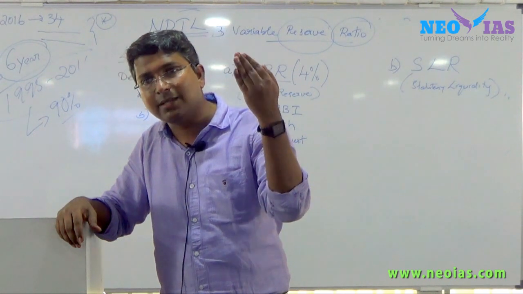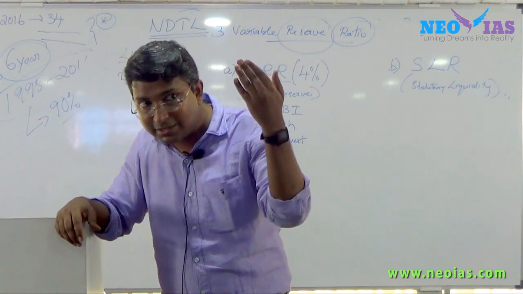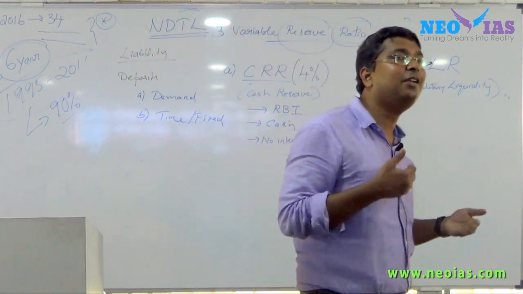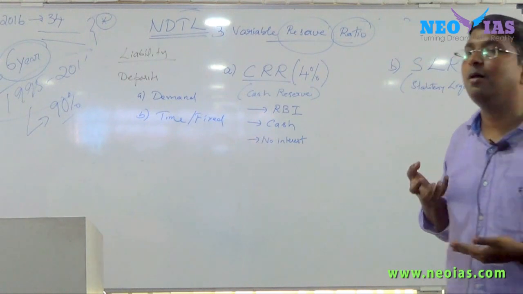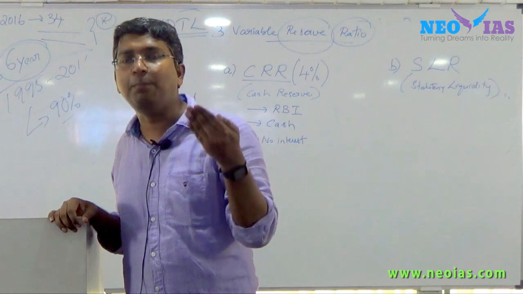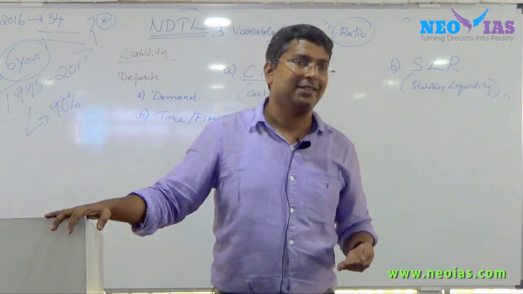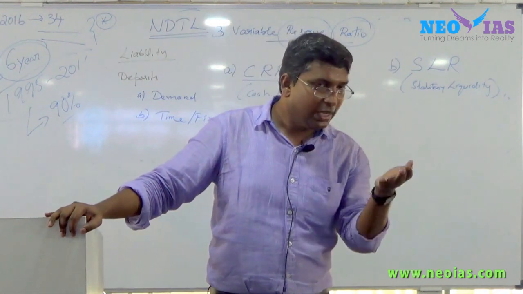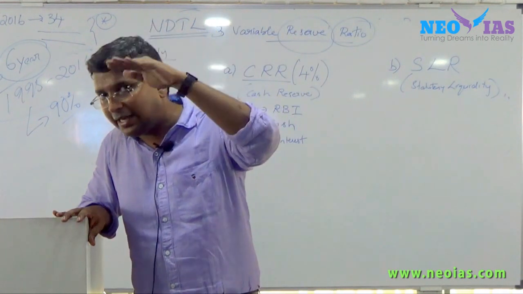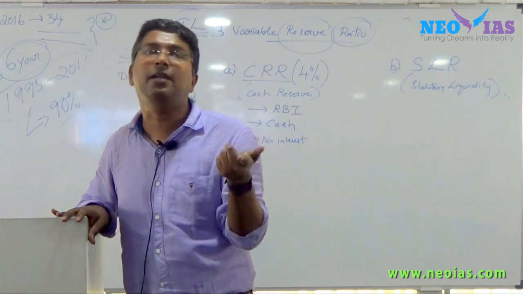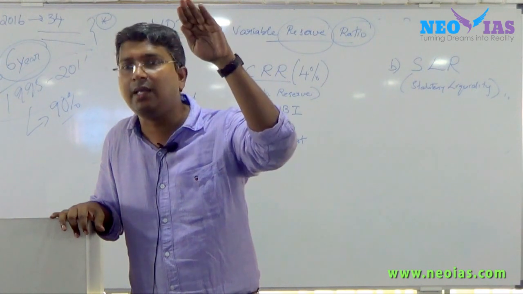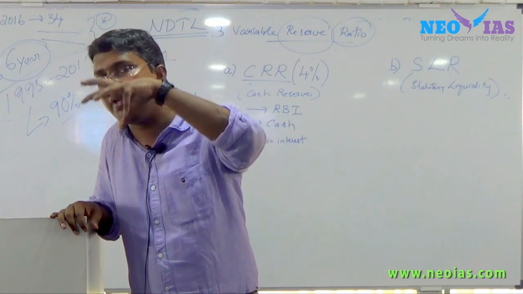What happened with this? There was greater demand for government bonds. If there is greater demand for bonds, what will happen to the bond price? Bond price will fall. So bond prices started falling, and that has initially affected the yield. So keep one picture in mind regarding this demonetization effect, how it has happened.